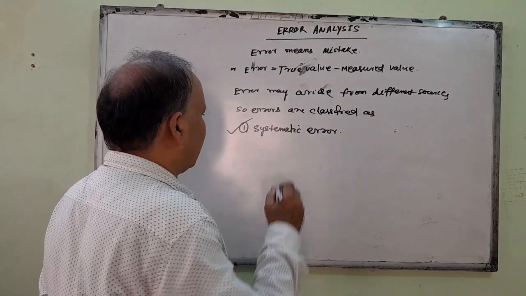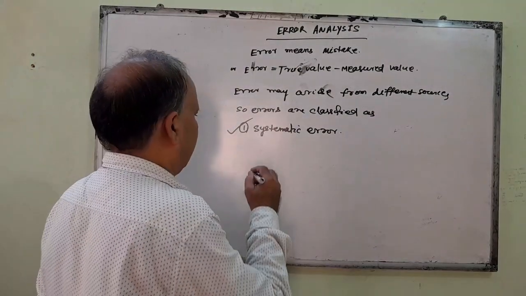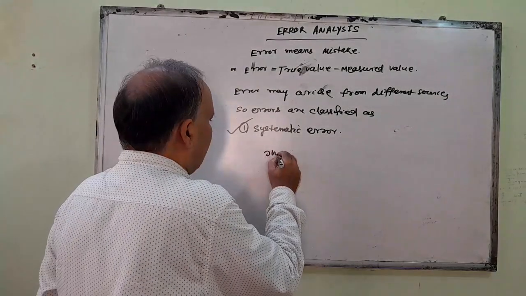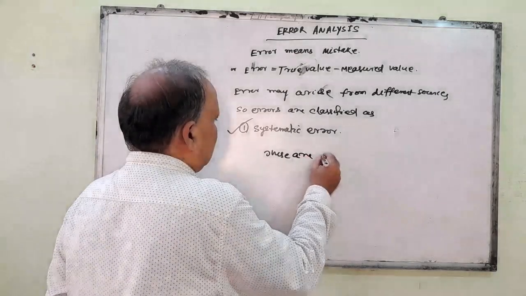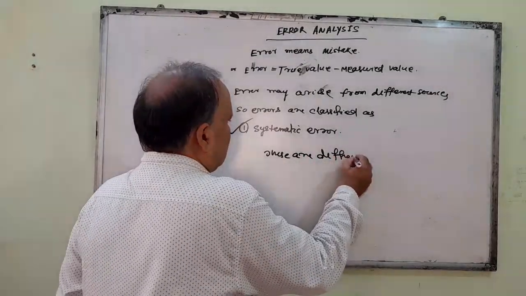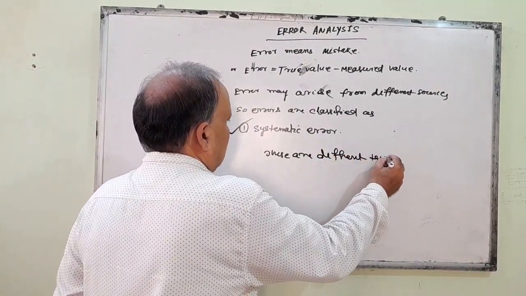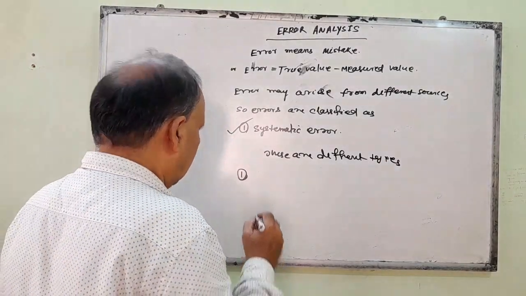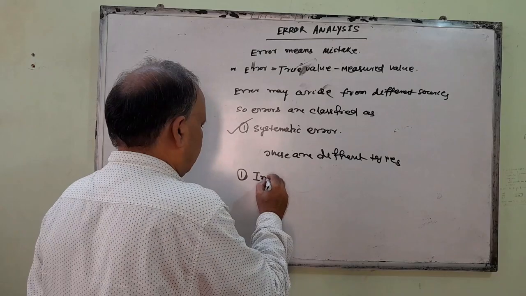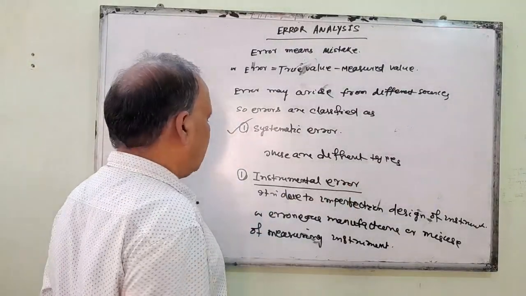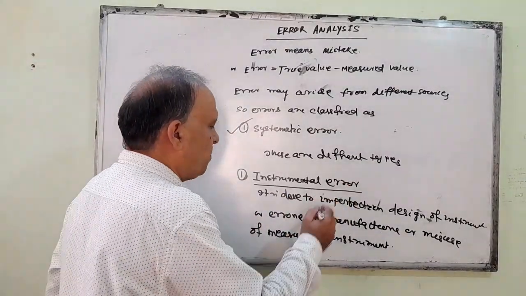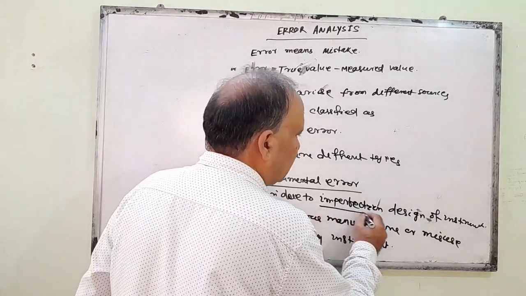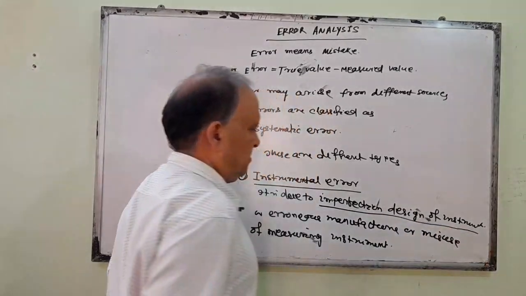Again, these systematic errors are of different types. The first one is instrumental error. What is instrumental error? It is due to imperfection in the design of the instrument.